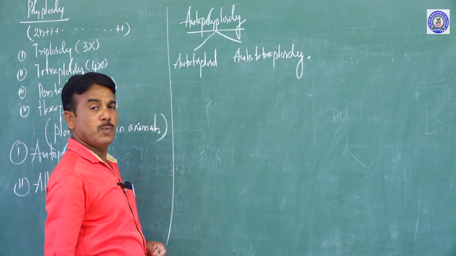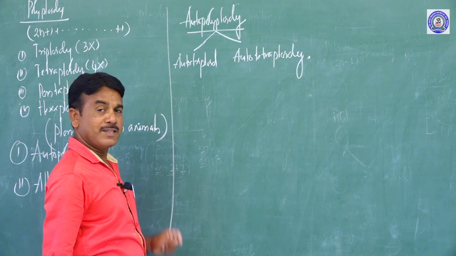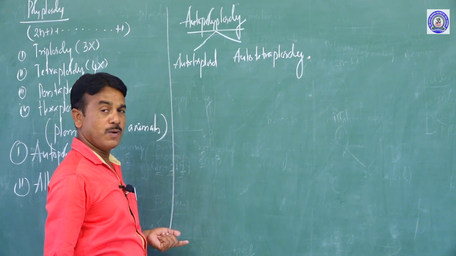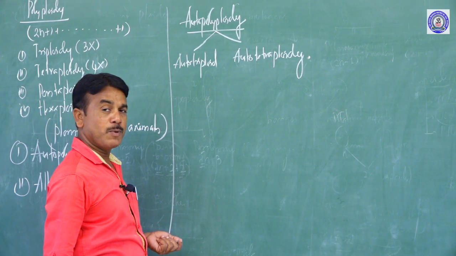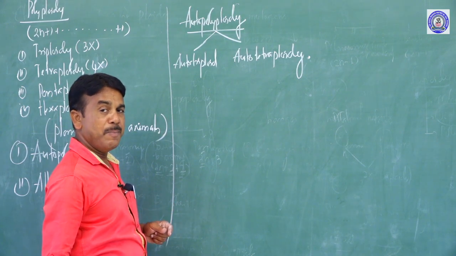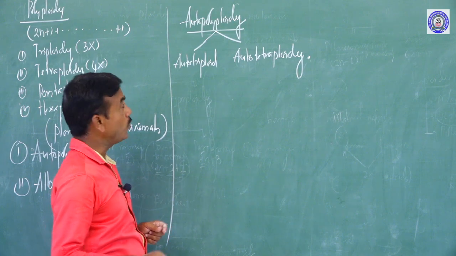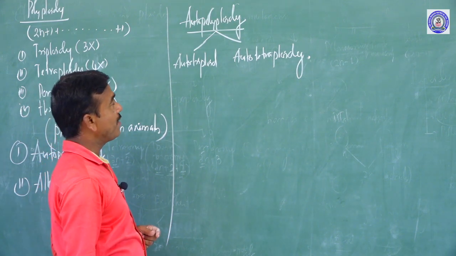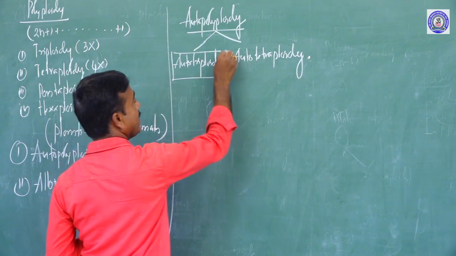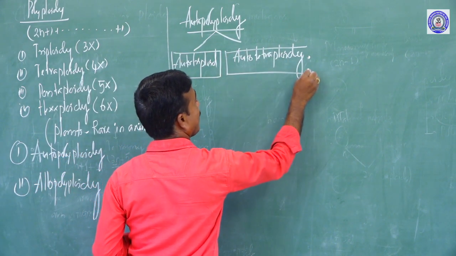So what is autopolyploidy? The addition of 1 or more haploid sets of chromosomes in an own genome, or various numbers of chromosomes added in a single species. Based on the number of chromosomes added, it is classified as autotriploidy and autotetraploidy.